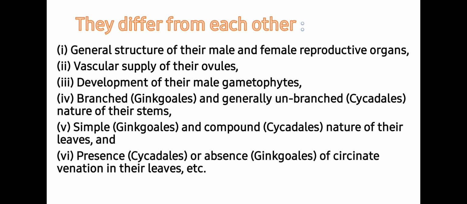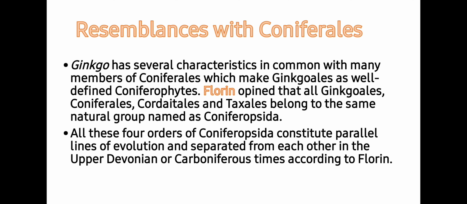They differ with respect to the general structure of their male and female reproductive organs, vascular supply of their ovule, development of male gametophyte, branched Ginkgoales and generally unbranched Cycadales nature of the stem, simple Ginkgoales and compound Cycadales nature of their leaves, and presence or absence of circinate venation in their leaves, etc. So students, these are the distinguishing characters of Cycadales and Ginkgoales.